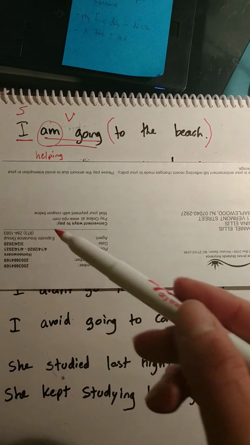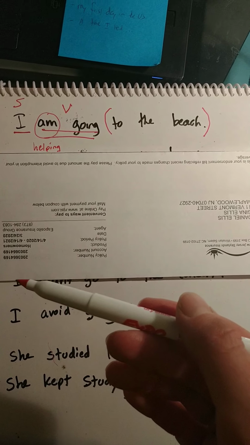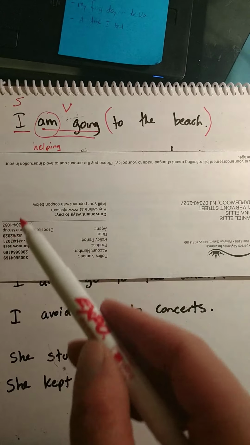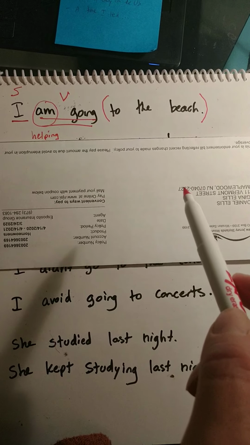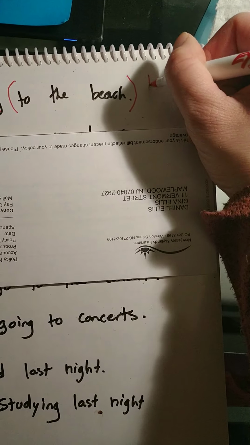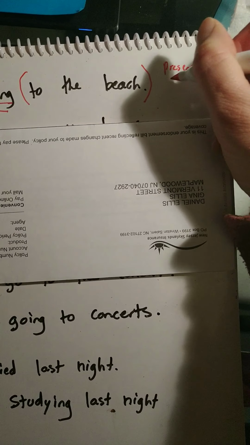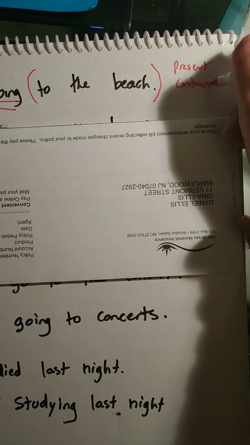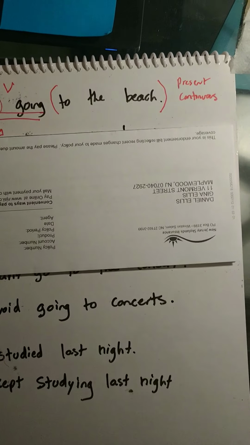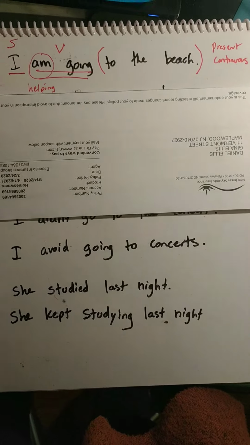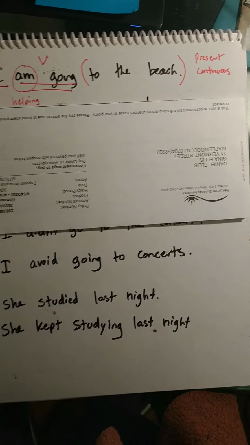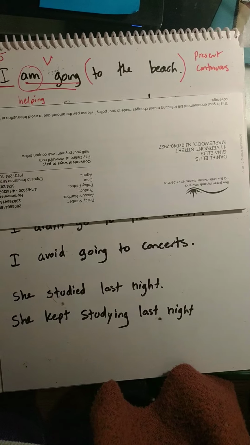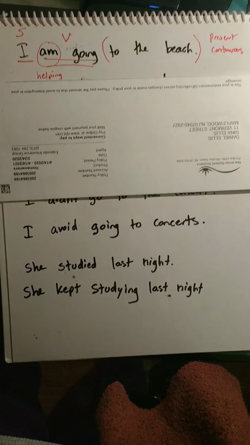Now, am helps us understand when the verb happens, okay? So in this case, I am going to the beach. We are talking about present continuous or present progressive. So I'll just write that. Present continuous or progressive. Okay, so when is this action happening? Well, the helping verb and the ing tell us that this action is happening now, at this very moment.